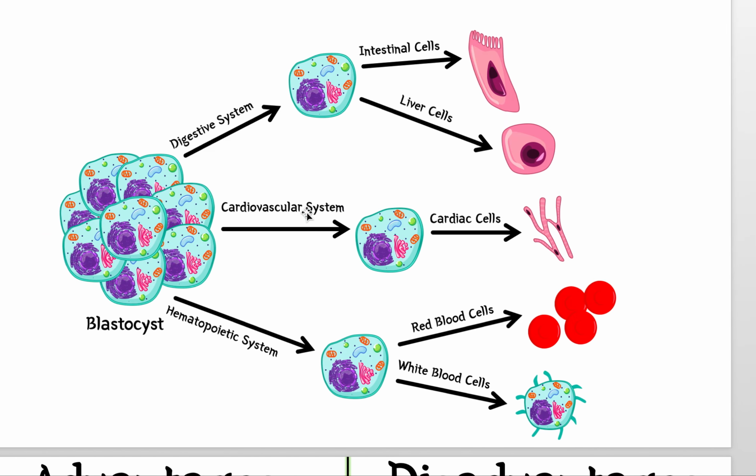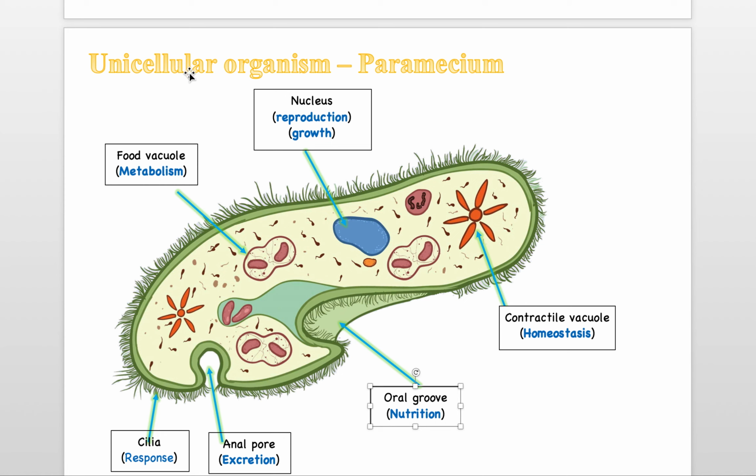So remember, paramecium, as I was just talking about what a unicellular organism is, some organisms only consist of one cell. And a good example that you need to know is paramecium. This is the entire organism. Notice, it is only made up of one cell. Now, you need to know a bunch of structures of this paramecium, which I covered in the video, so here they are. And I put here their functions, right?